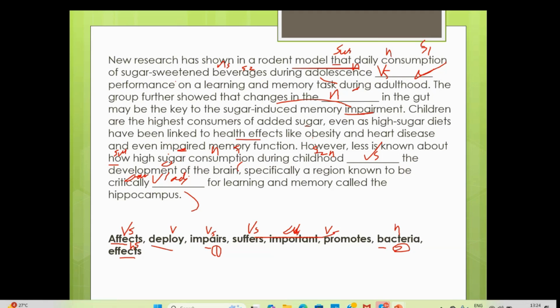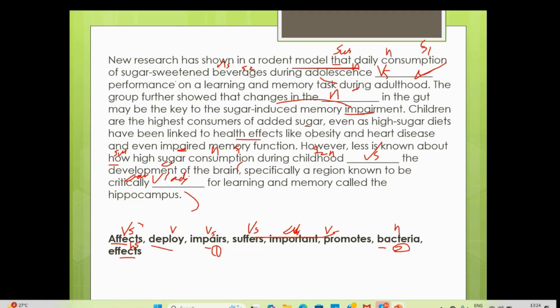However, less is known about how high sugar consumption during childhood affects the development of the brain. How it is affecting, we don't know. Here it's all negative, so the word is affecting. Something can affect the development of the brain.